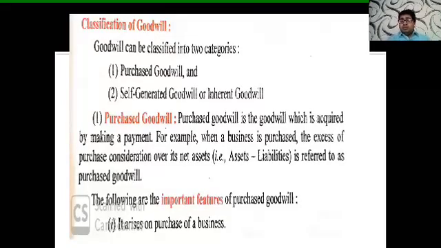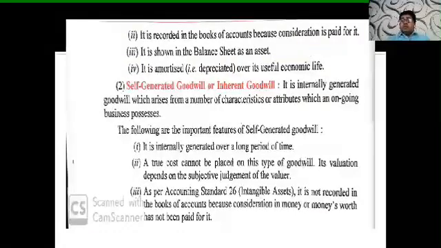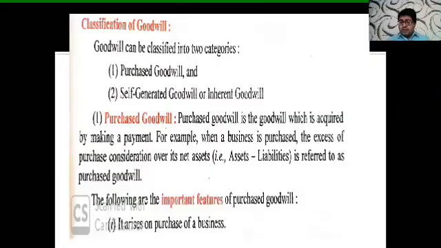Let's suppose Big Bazaar has a value of 10 lakh at the time of its purchase. Now, after carrying on this Big Bazaar business for so long, he wants to sell it. At that time, there are people who are ready to purchase Big Bazaar for rupees 15 lakh. So for a 10 lakh Big Bazaar business, people are going to pay 15 lakh. So this 5 lakh which the people are paying extra is known as the goodwill.